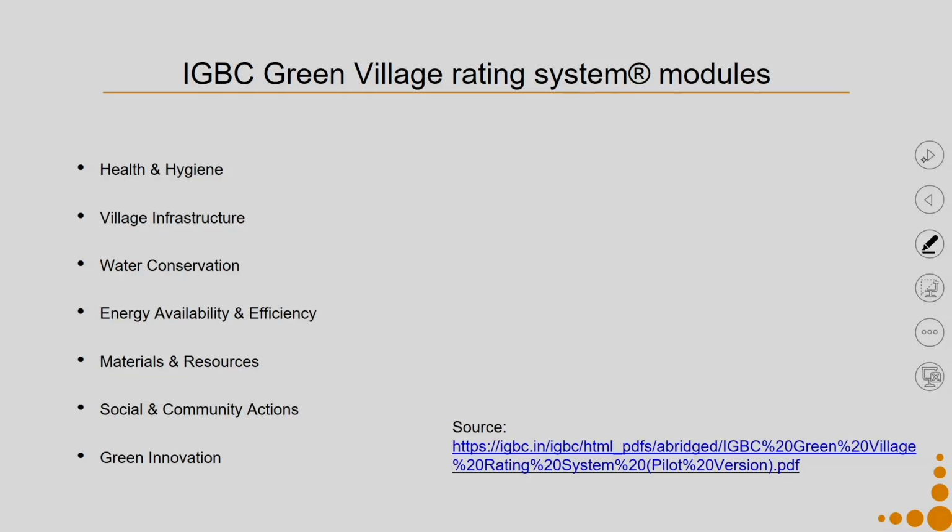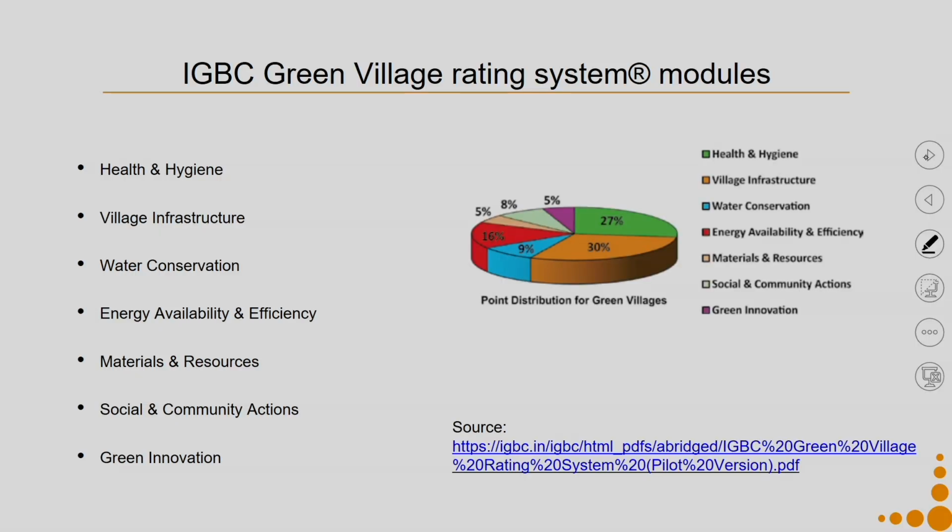When I say health and hygiene, I can way much more easily understand the social dimension in terms of health and hygiene rather than keeping it as broad as social. Then green innovation. So, again various weightages are given to each of these dimensions. So, say you can see that the health and hygiene has 27% weightages. So, many researchers have worked together and come up with these weightages.